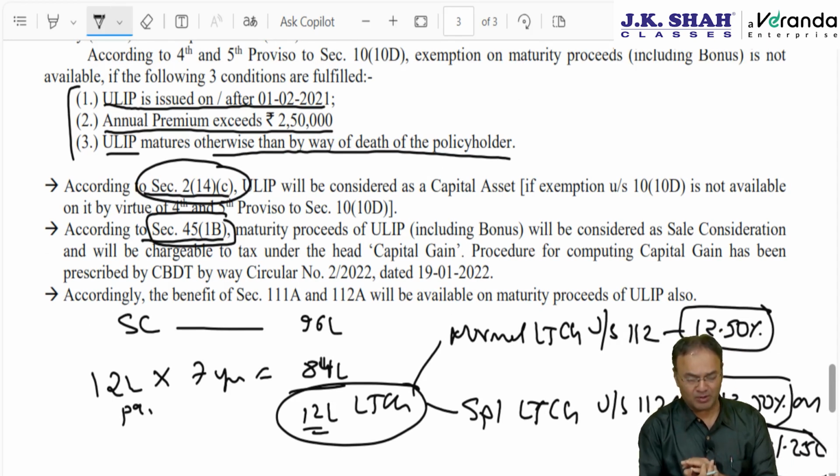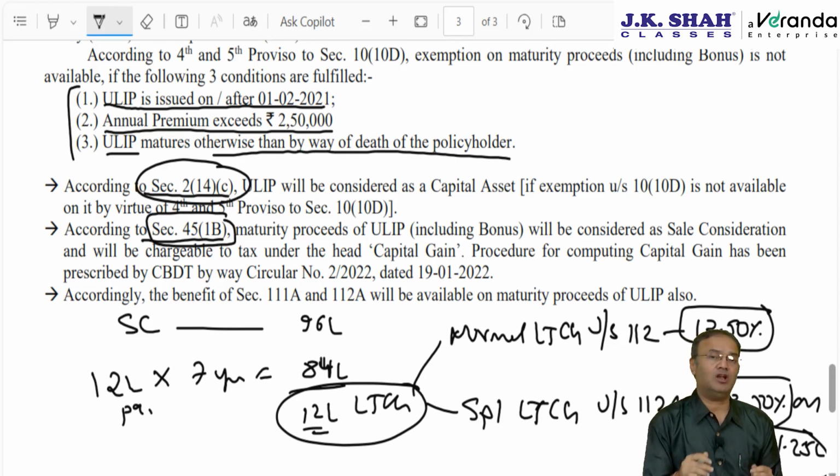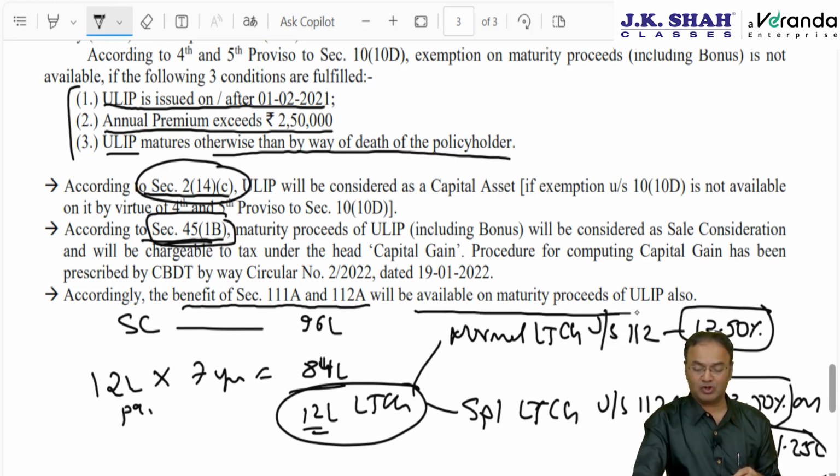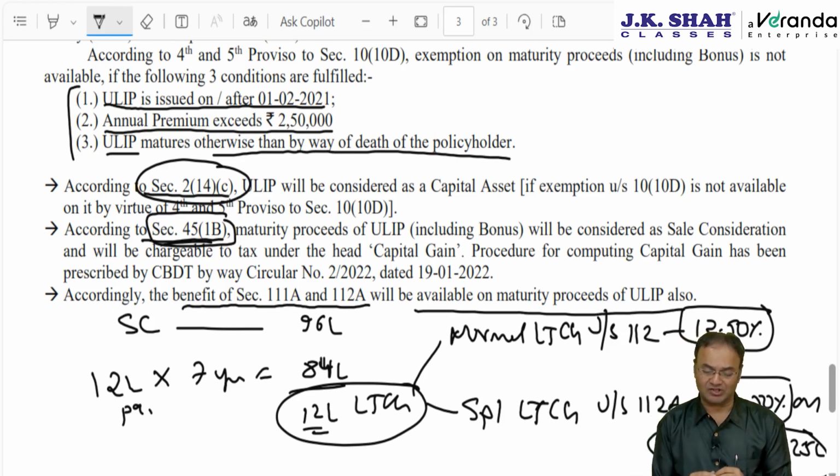The benefit of 112A, 111A will be available provided the mutual fund invests more than 65% of its available funds in the listed shares. Second, 45(1)(b) clarifies the procedure, and last, CBDT issued a circular and clarified further that the benefit of 111A and 112A will be available on maturity proceeds of ULIP also. ULIP will be considered as a capital asset.